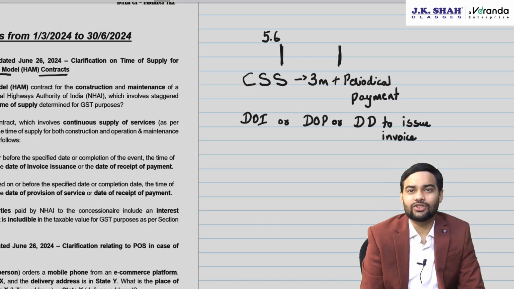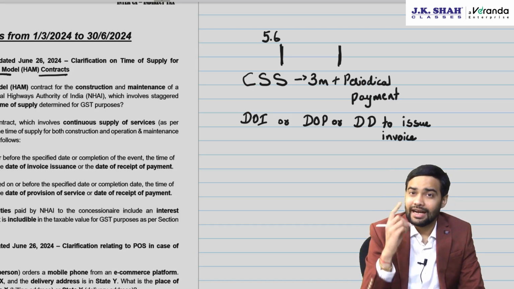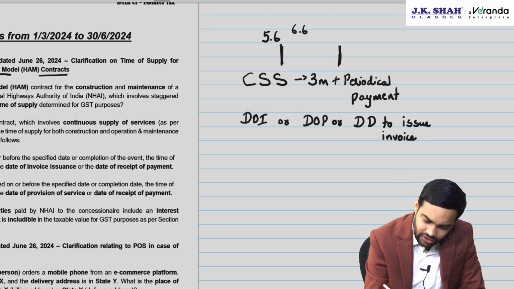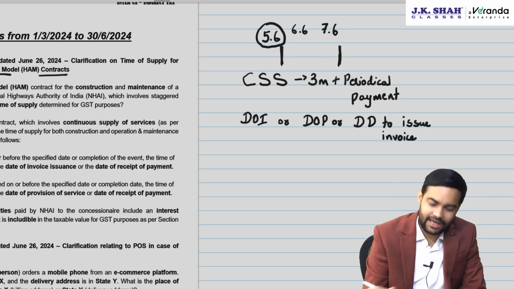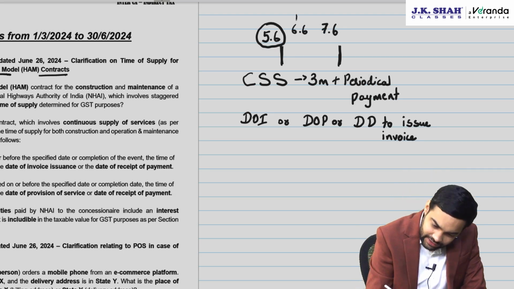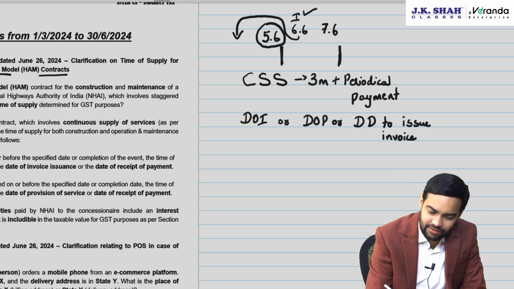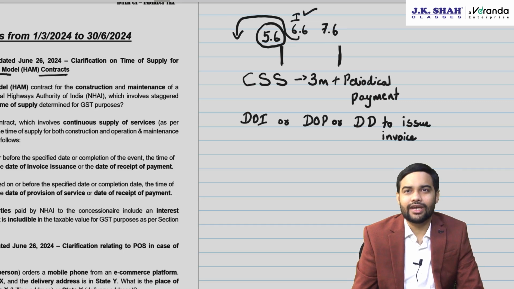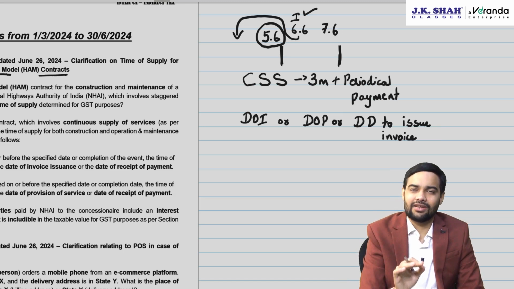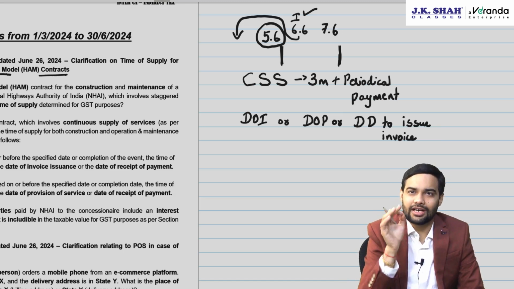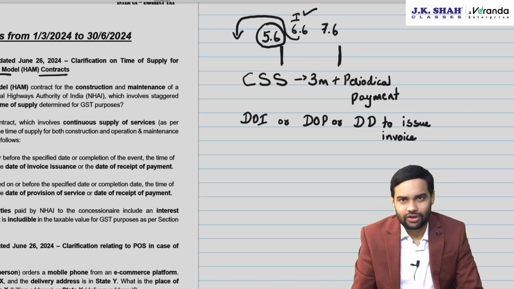Say suppose the first milestone is achieved on 5/6, and thereafter you issue the invoice on 6/6 and you get the payment on 7/6, then the time of supply will be 5/6. But if you issue the invoice before this, then the time of supply will be the date of invoice. This is the first clarification. Basically, time of supply for continuous supply of service has been incorporated for the hybrid annuity model.